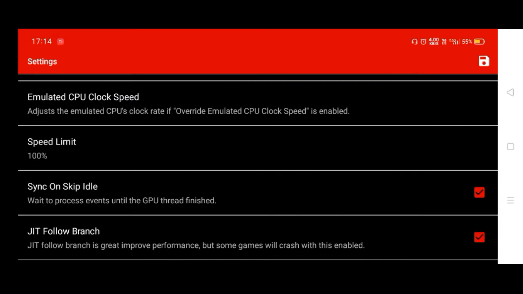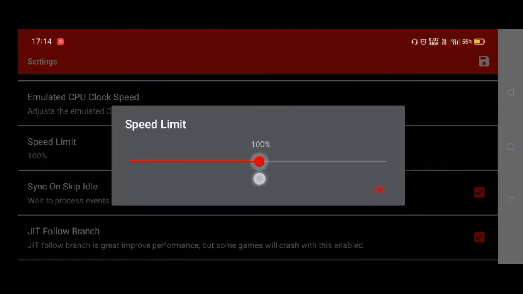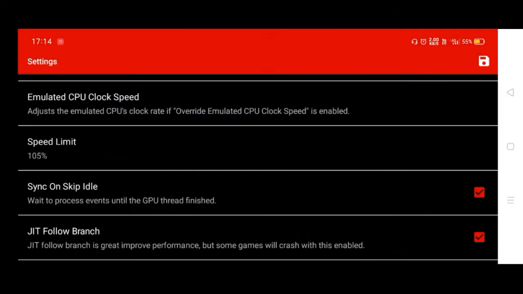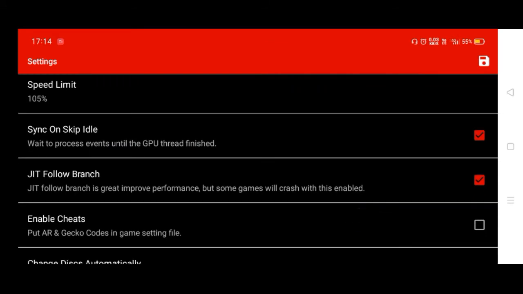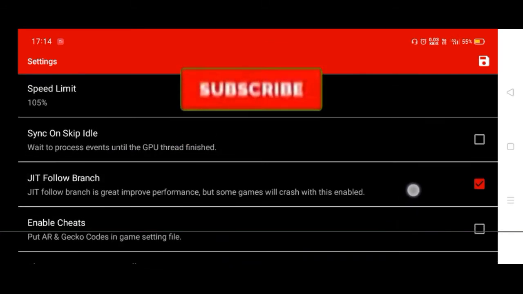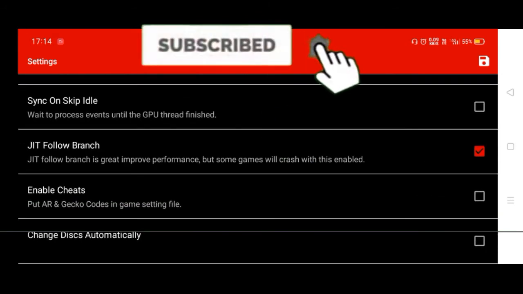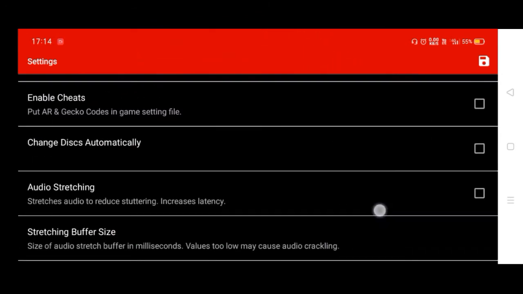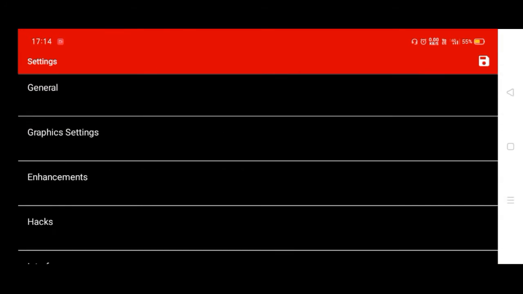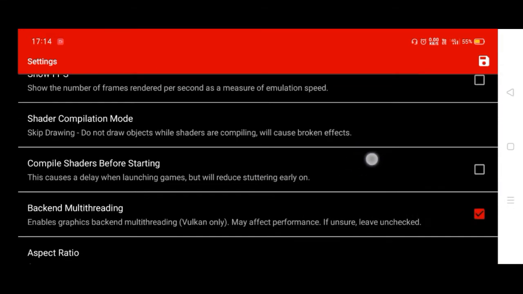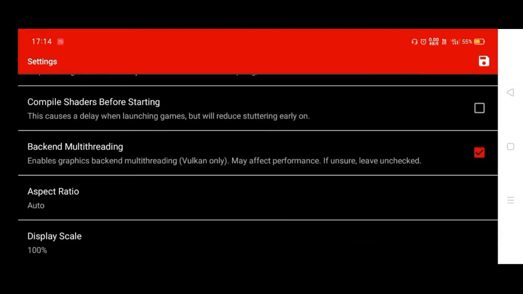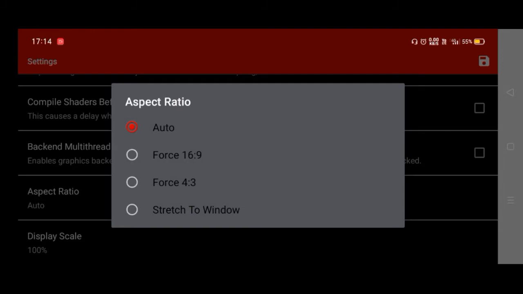Then if your game lags too much, then you can increase the speed limit a little bit, like I have increased, and after that turn it off, sync on skip idle, and that's it. Then get back and go to graphics settings and then disable this because we are going to use OpenGL, and set aspect ratio to 16:9 or as you wish.